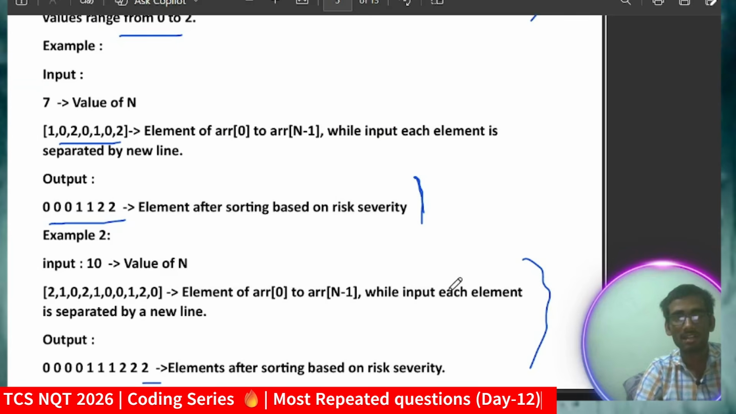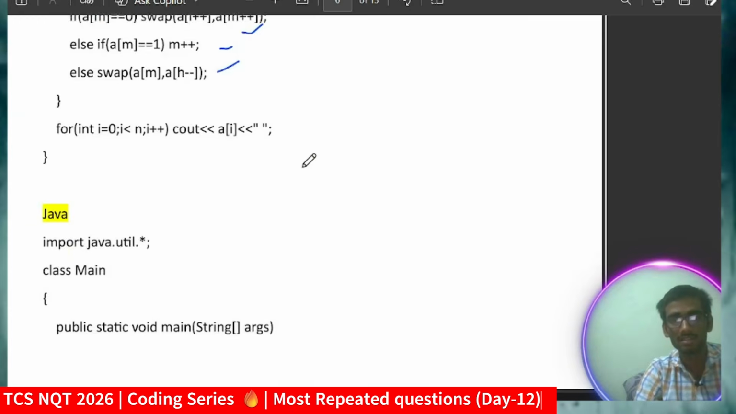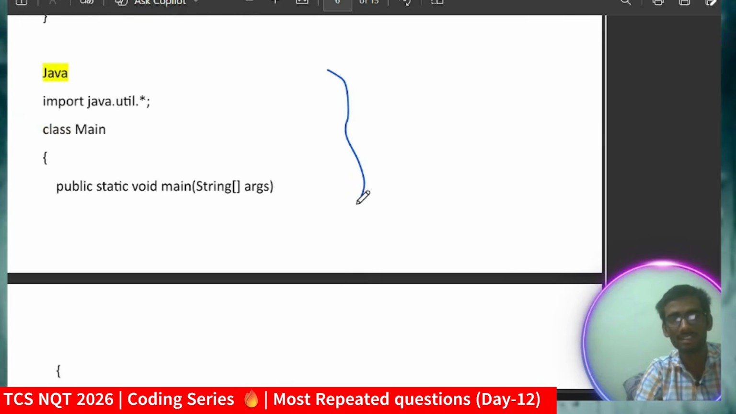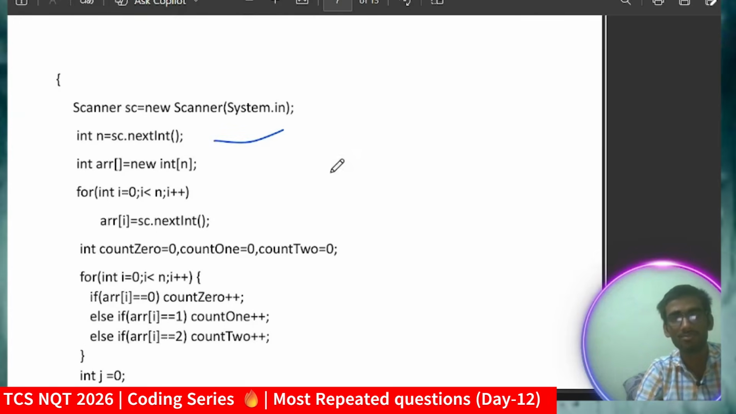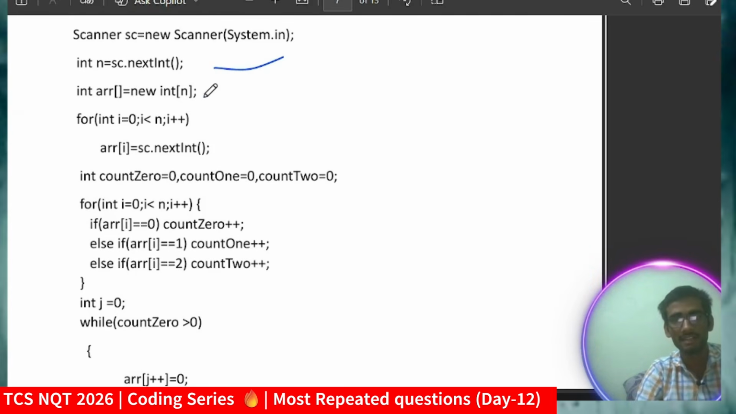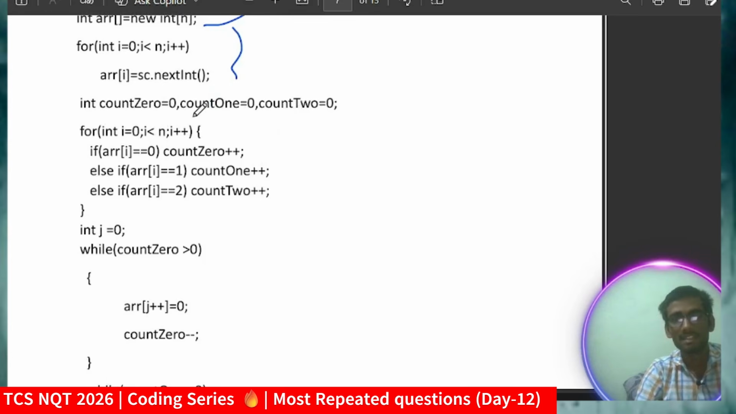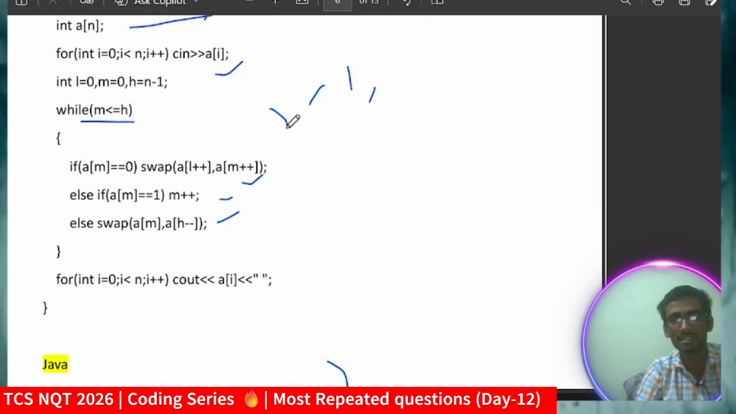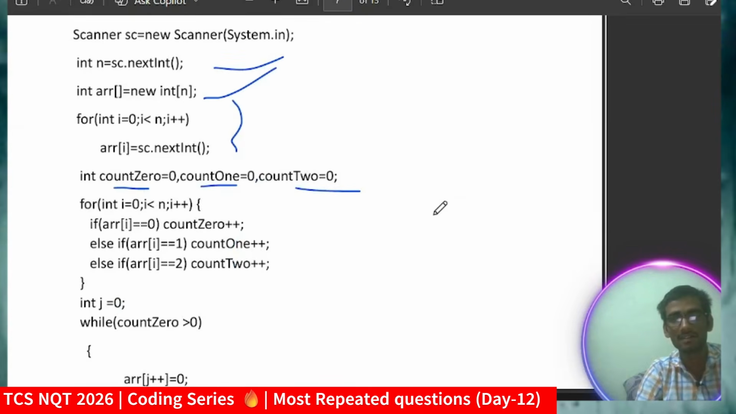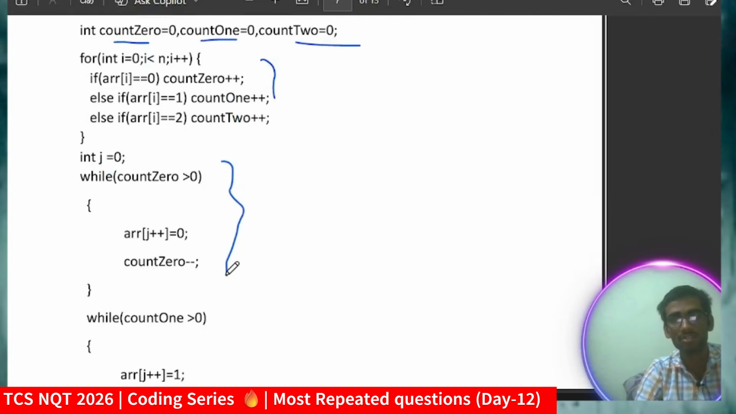Let me come to the last question, but before that, let me discuss the Java solution. The logic is the same. Taking the input using sc.nextInt and declaring the array, taking the input in the array, and declaring three temporary variables: count0, count1, count2. It's the same thing as in C++: I store the count of all those values, and at last I insert those values in our array.